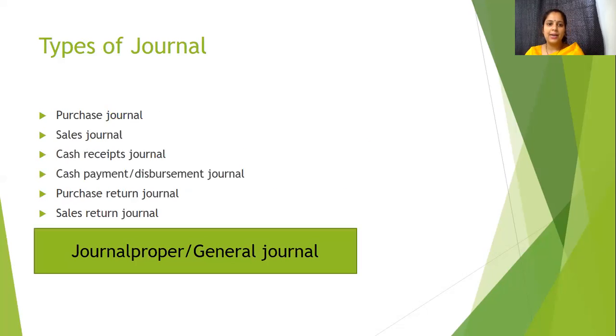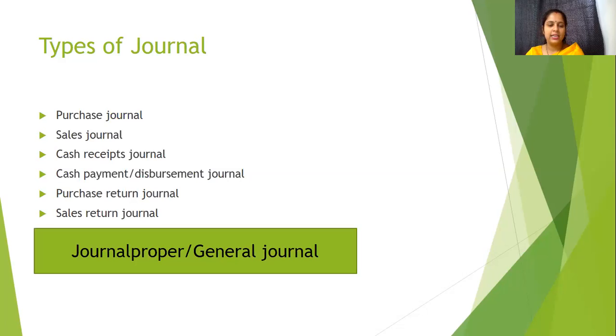Now there are various types of journal. Those are purchase journal, sales journal, cash receipts journal, cash payment or disbursement journal, purchase return journal, sales return journal, and the journal proper or general journal. In purchase journal, we record all credit purchases made. In sales journal, we record all the credit sales made.